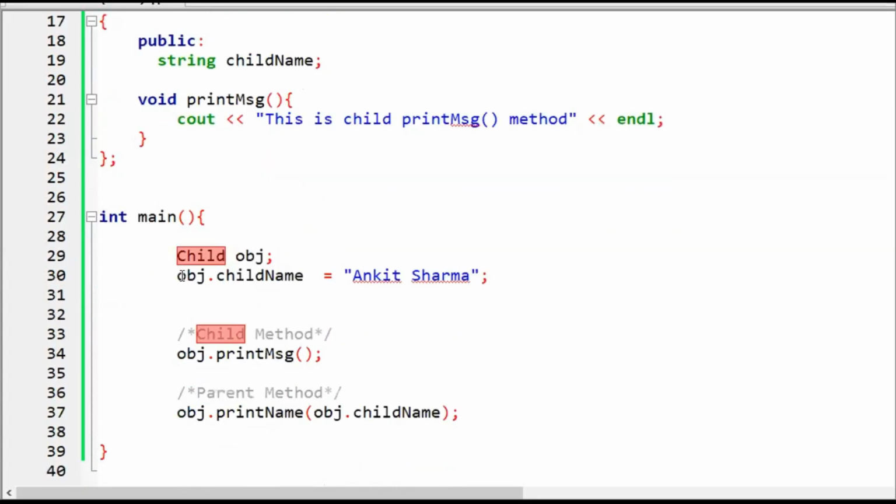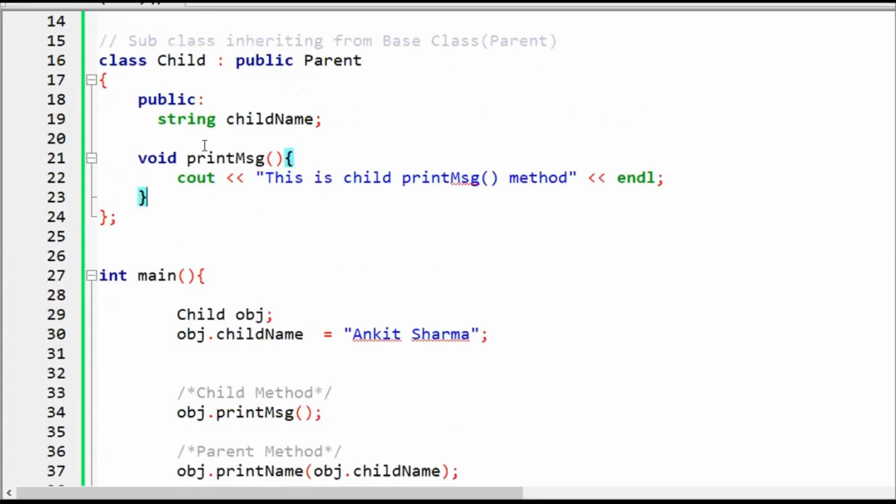I'm accessing the data and setting the value of the child name. So far everything is fine. If I call the child method, this would definitely print this value, because it would say this is a child print message method, since I'm calling this method through this object.